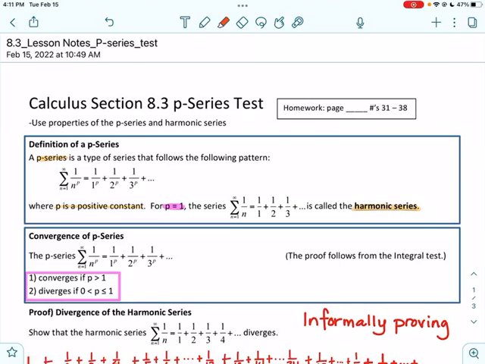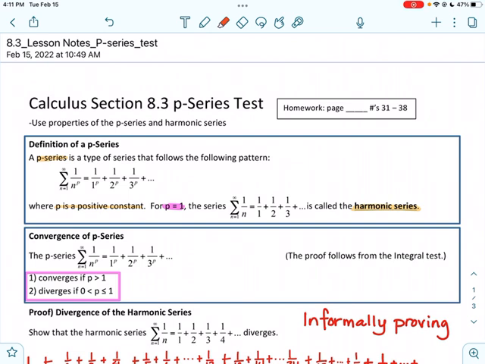Okay, we're in Chapter 8 still, and we are in Part 2 of 8.3. We are talking about another one of the tests to find out if a series is convergent or divergent, not especially finding out whether the series converges to a particular value. So in this section, a p-series test, we want to use properties of p-series and the harmonic series.